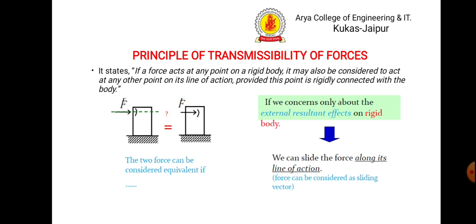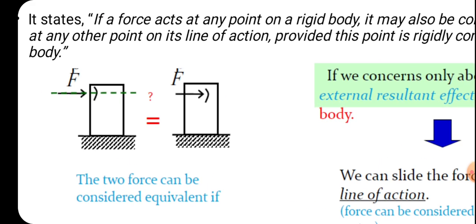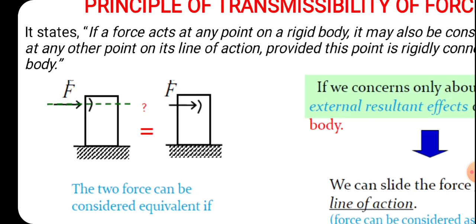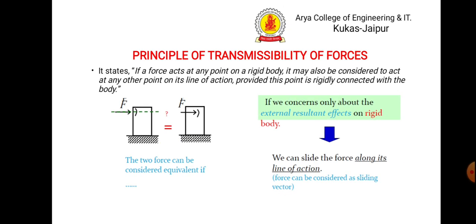As you can see in the figure, in the first one we are applying the force at this place. After this, when we apply the force, the point of action will be, instead of this, it comes to this. So it means that we just slide the force along its line of action. So there is no effect on the motion of the body.